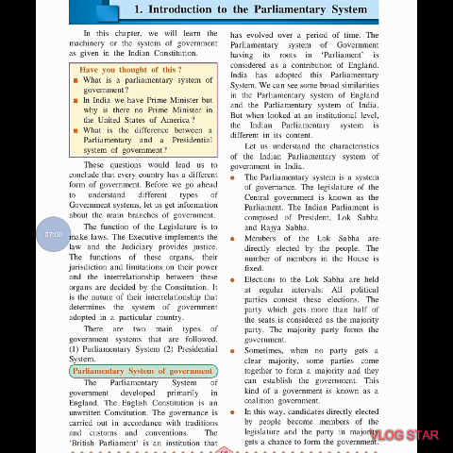The British Parliament is an institution that has evolved over a period of time. Evolved is the past tense of evolve, like evolution. The British Parliament, which was developed in India, is an institution that has evolved, meaning they have grown over a period of time.